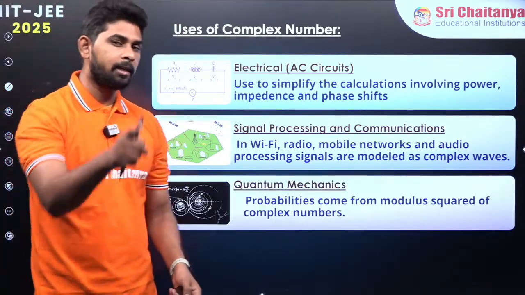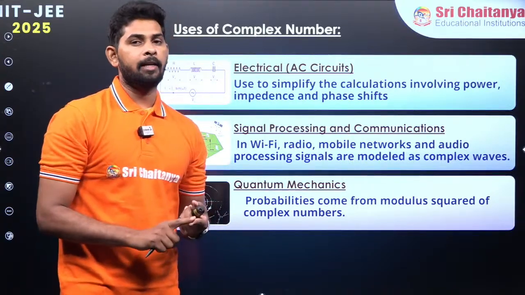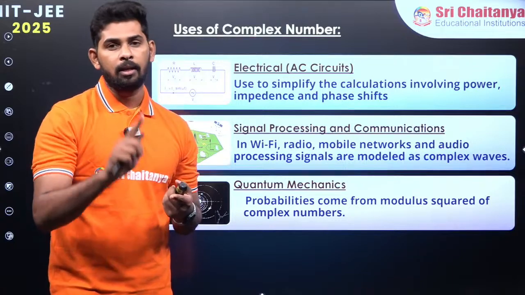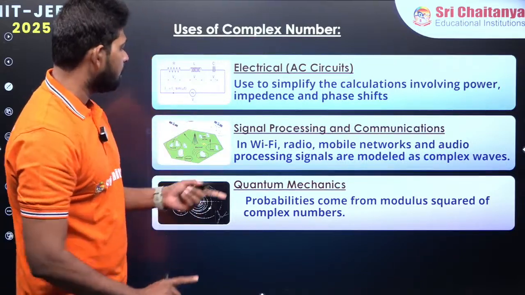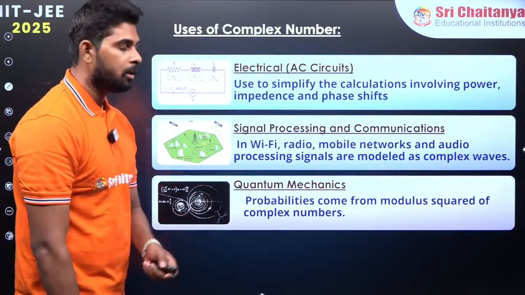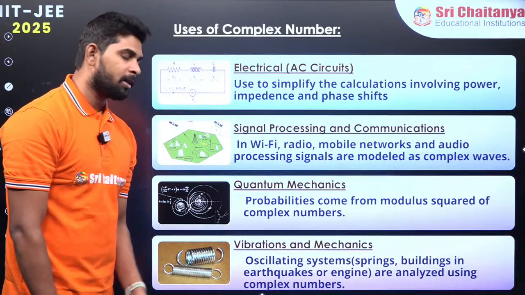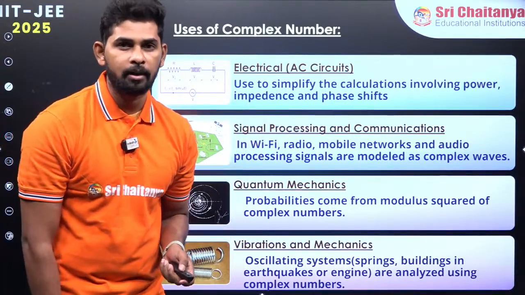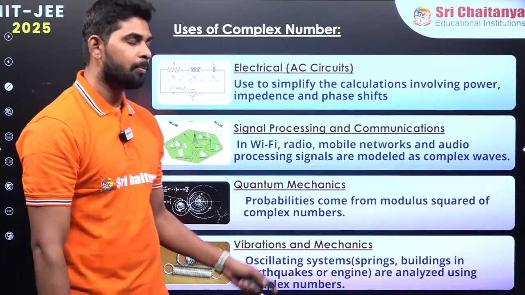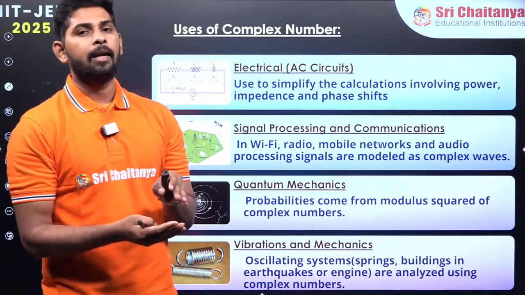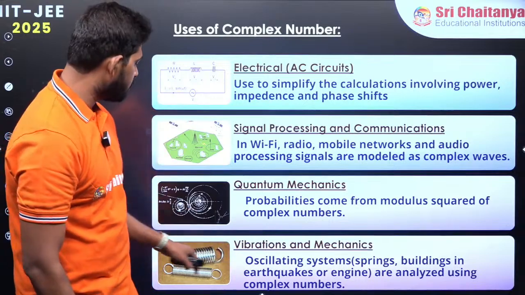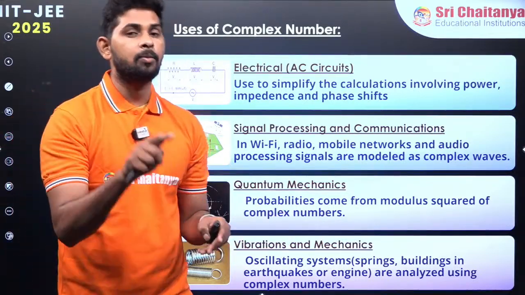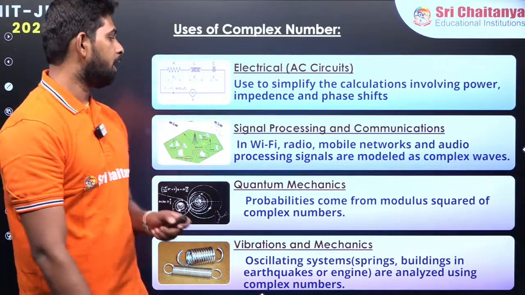Not only that, quantum mechanics. Recently Google has introduced a quantum chip. Not only Google, Microsoft has also introduced a quantum chip. So in quantum mechanics also, there are a lot of uses of this. And vibrations and mechanics: you can see the elevator you are using, and we have already solved a problem on an elevator. There also they are using vibration mechanics, calculating how much weight the elevator can sustain using the springs and all these things. Those vibrations they calculate using equations which again involve complex numbers, right?